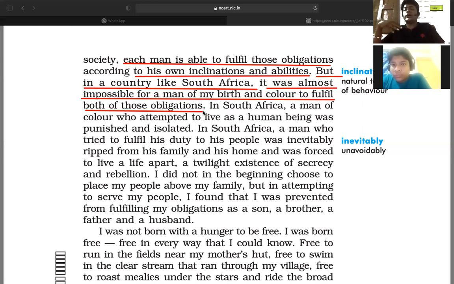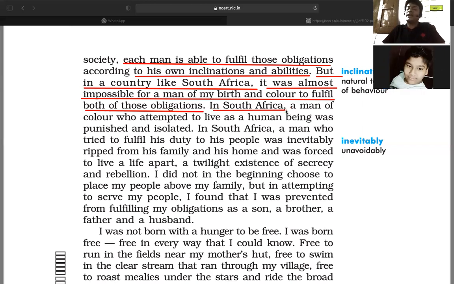If the color is black, then it is very difficult for that person to fulfill the obligations or duties which are his priority. In South Africa, the author said, a man of color who attempted to live as a human being was punished and isolated.